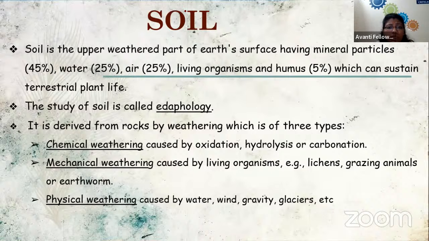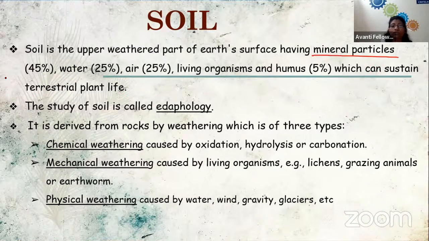Now we have the another and the last abiotic factor which we are going to talk about today, which is the soil. Soil is the upper weathered part. We have already studied the crust layer of the lithosphere is known as soil, and it has mineral particles.